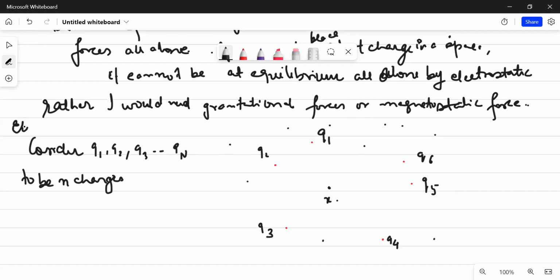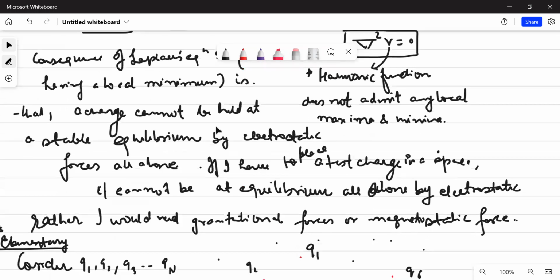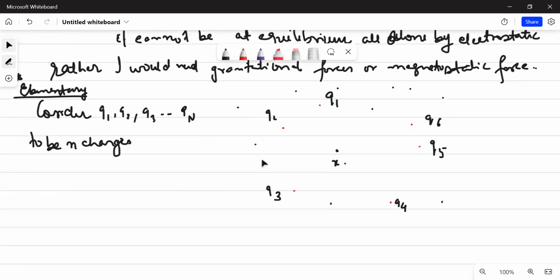This is an elementary proof that I'm giving. Then I'll give you the proof that you can understand from your Laplace's equation. Eventually, I will prove from the consequence of Laplace's equation that a charge cannot be held at a stable equilibrium by electrostatic forces alone. But first I will make a very simple proof from your standard 12. If I consider a set of n fixed point charges in a vacuum, an electric field as a function of x is produced by these charges.